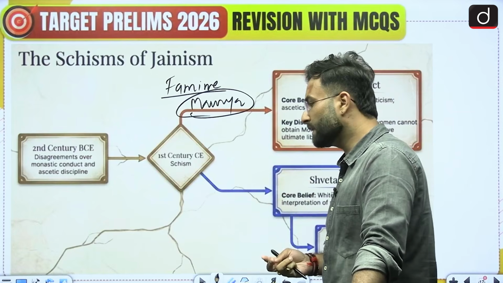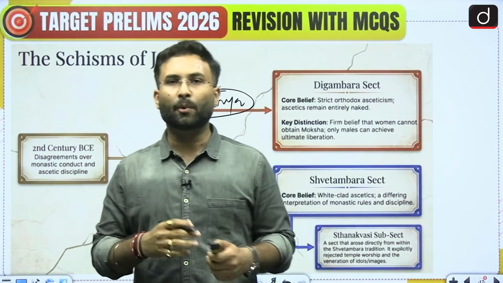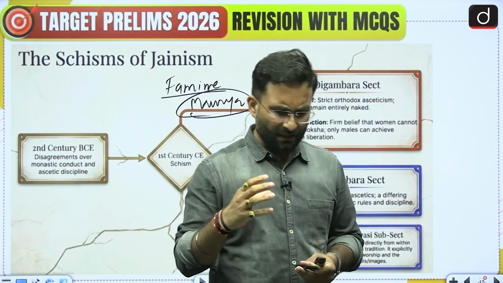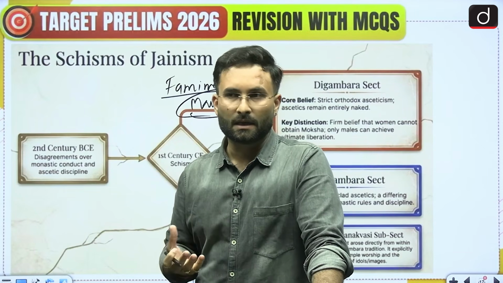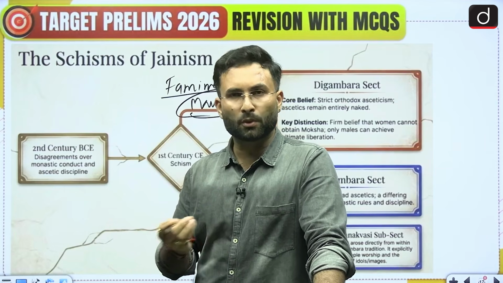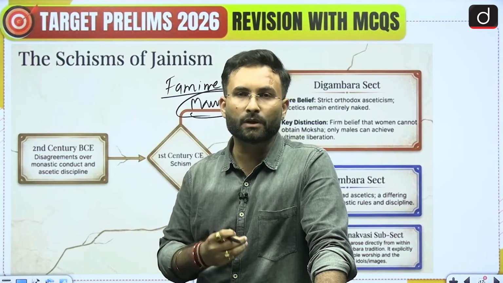Another reason we can say is that at that point of time, the literature of Jainism and the practices or conduct of the monks had various disputes as well, about how they would move further.